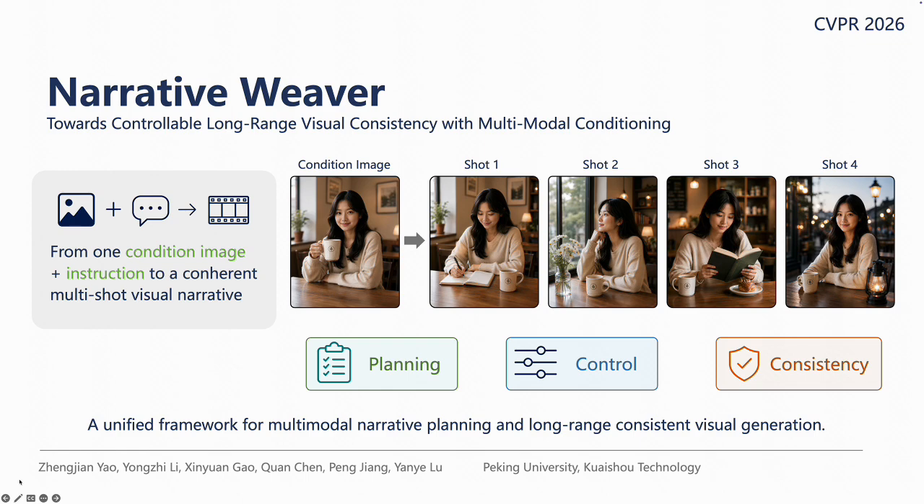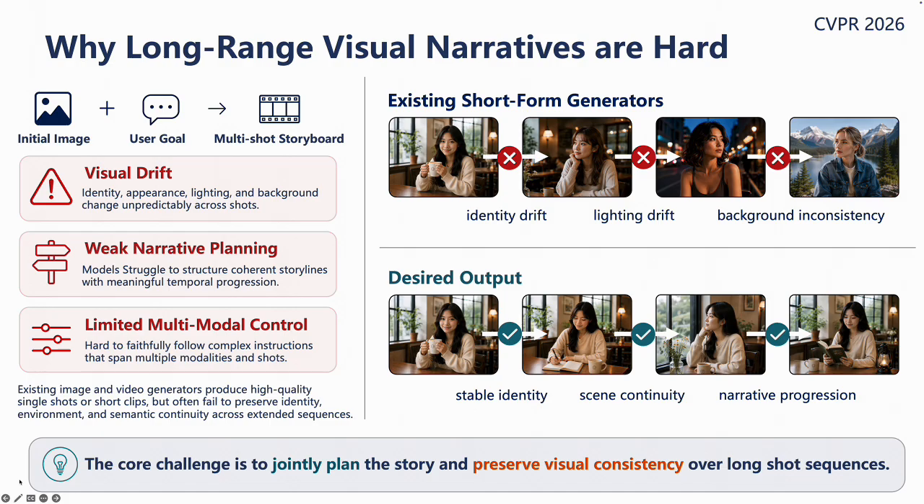The key idea of our method can be summarized by 3 words: planning, control, and consistency. Why is this problem challenging? Existing image and video generation models are already very strong at generating high-quality single images or short clips. However, when we ask them to generate a longer visual story, several problems appear. First, there is visual drift. The identity, appearance, lighting, and background may change unpredictably across shots.